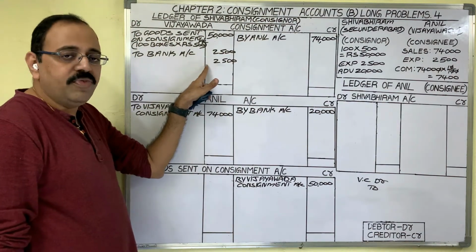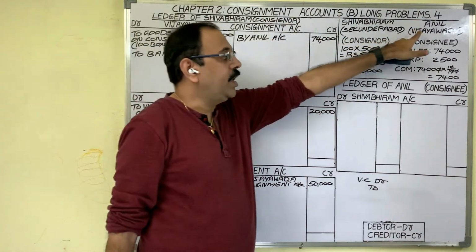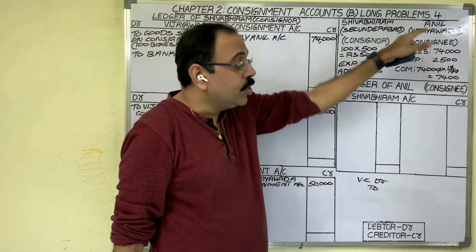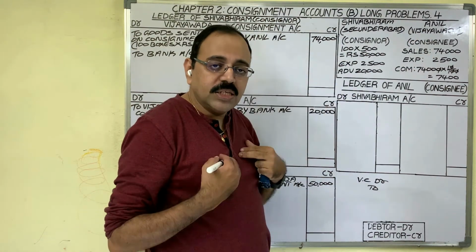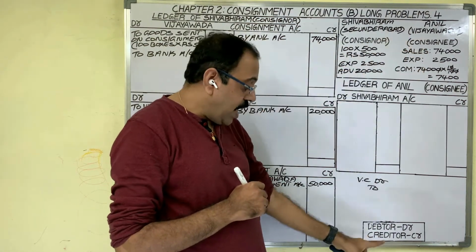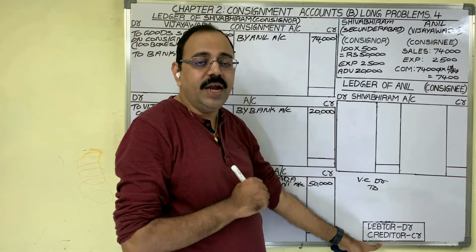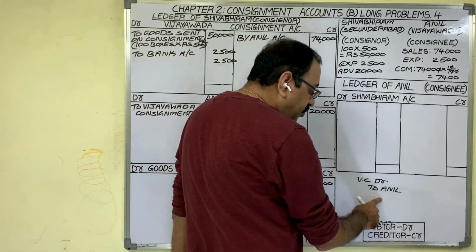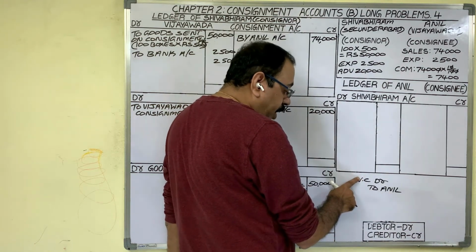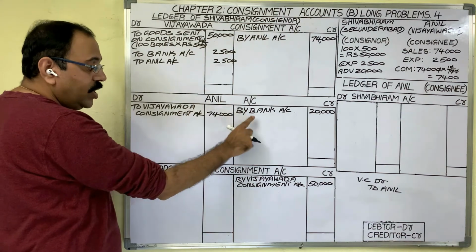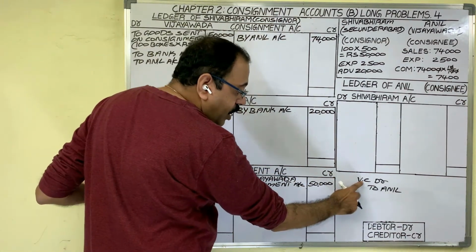This 2,500 Anil is paying, but in future we have to return that amount to Anil. So to consignor, consignee is becoming a creditor, liability. So we should credit consignee's name to Anil account. This entry we have to post. In consignment account debit side, to Anil we should write, and in Anil account credit side, by Vijayawada consignment account we should write.